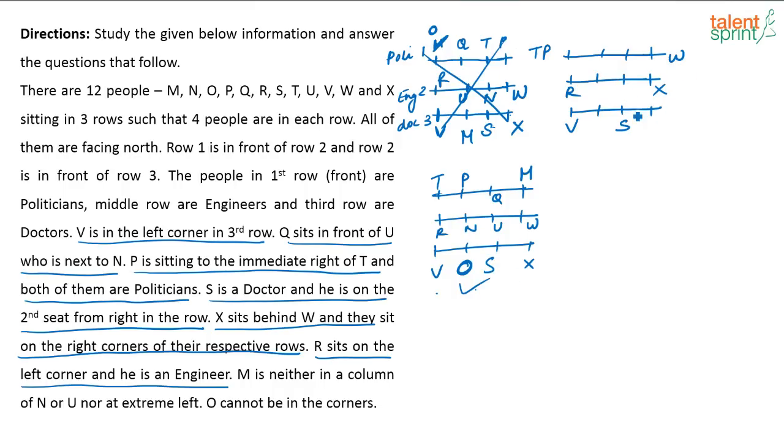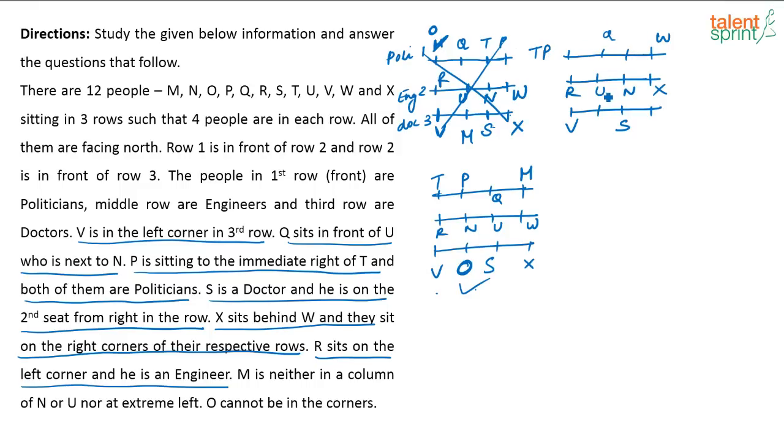Now try this case here. Now what is happening here? So this is RXVSW. Now again here I will have two cases, right, when I have to place U and N. So either this can be U, this can be N. So this is W here, correct? So if this is U and this is N, if this is U, this has to be Q. It is not possible. Why? Because TP have to come here together.